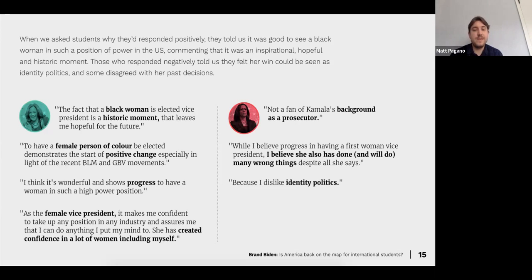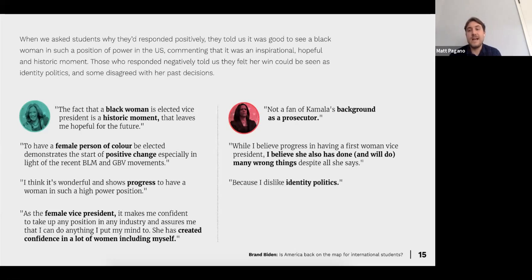And as the female VP, it makes me confident to take up any position in any industry and assures me that I can do anything I put my mind to, which is fantastic to hear from an international student that would be coming over here, that they feel in the United States, they have the ability to accomplish and achieve everything. And then on the negative side, you can see the background, again, as a prosecutor, some felt that that wouldn't be the best fit in terms of the VP seat.